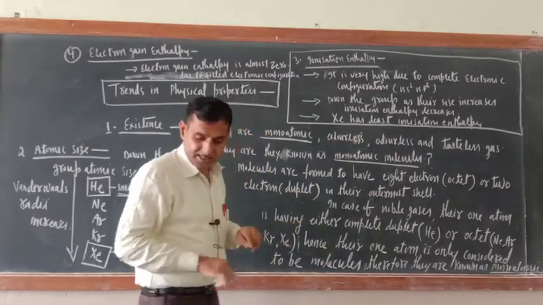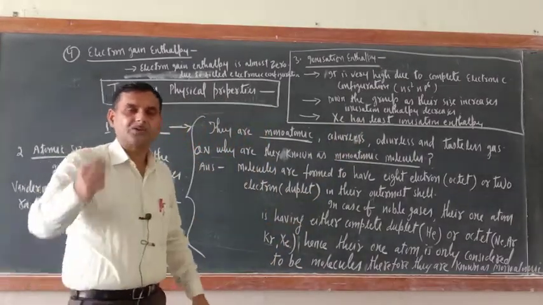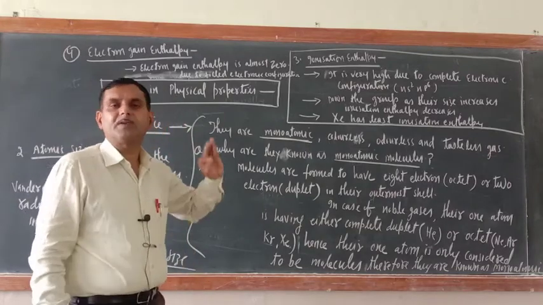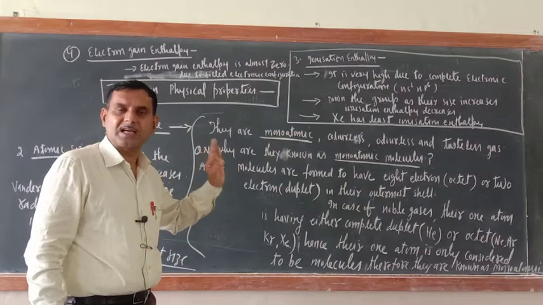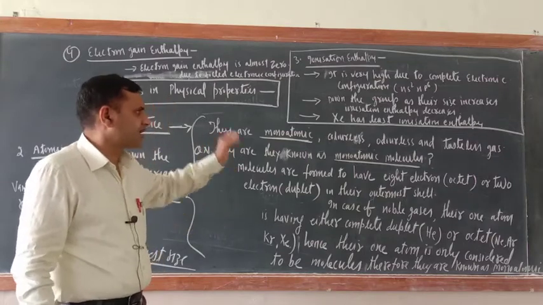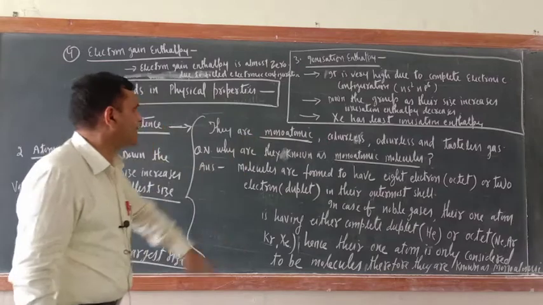Now you can say, sir, radon is the last member. Actually radon is radioactive, that is why we are not considering it everywhere. Xenon we are considering as the last element. Okay, this is the reason. So xenon has the least ionization enthalpy.